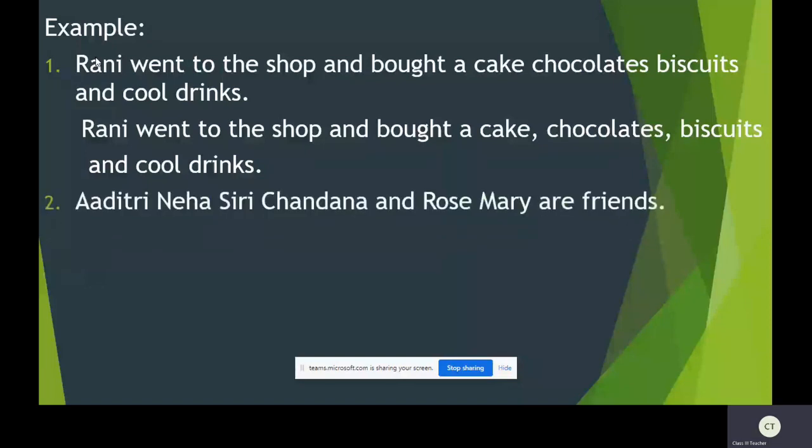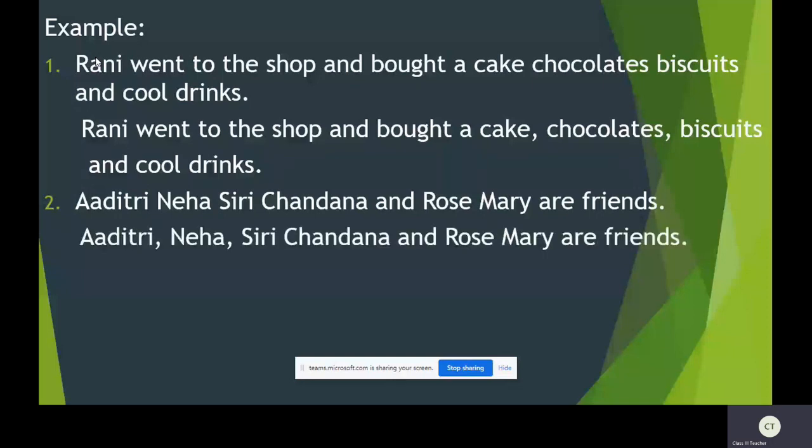Aditri, Neha, Sirichandana, and Rosemary are friends. Here, these are the names of girls. We are telling that these all are friends. They can be separated by using a comma. Aditri, comma, Neha, comma, Sirichandana, and Rosemary are friends.